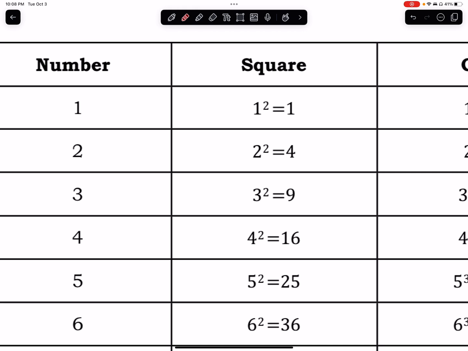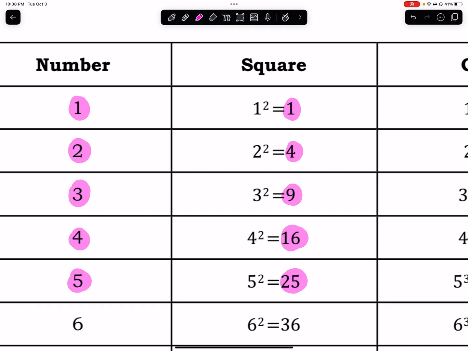For example, those numbers are 1, because what's the square root of 1? What number times itself is 1? Oh, it's 1. 4 is the next perfect square. What is the square root of 4? What number times itself is 4? Oh, it's 2. The next perfect square is 9. What's the square root of 9? 3. What's the square root of 16? 4. The square root of 25 is 5.